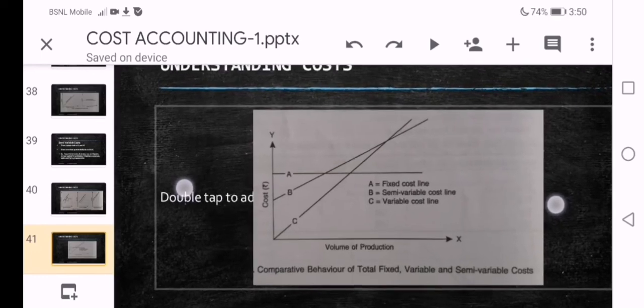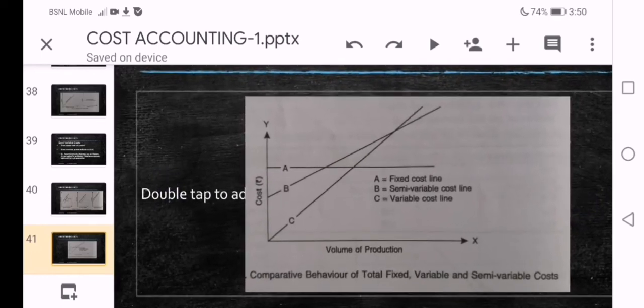Now before we close understanding these three costs, known as fixed cost, variable cost and semi-variable cost, let us understand the relation between the three, or the behavior patterns of these three, how they behave. The behavior is mentioned in comparison with the volume of production. Line A indicates fixed cost, line B indicates semi-variable cost, line C indicates variable cost.